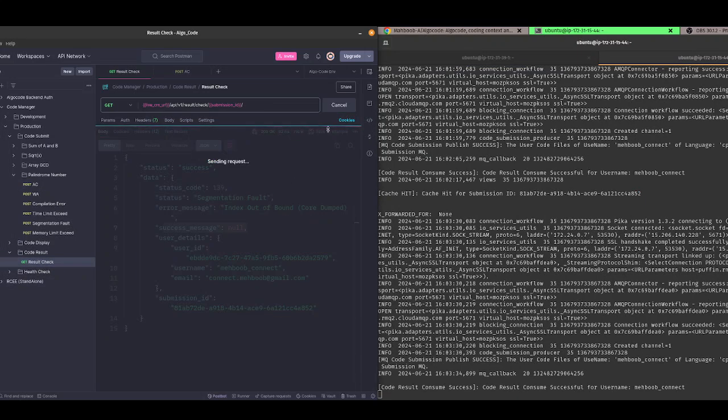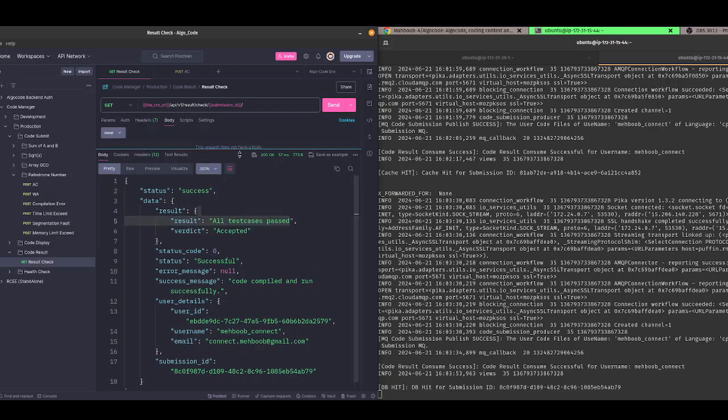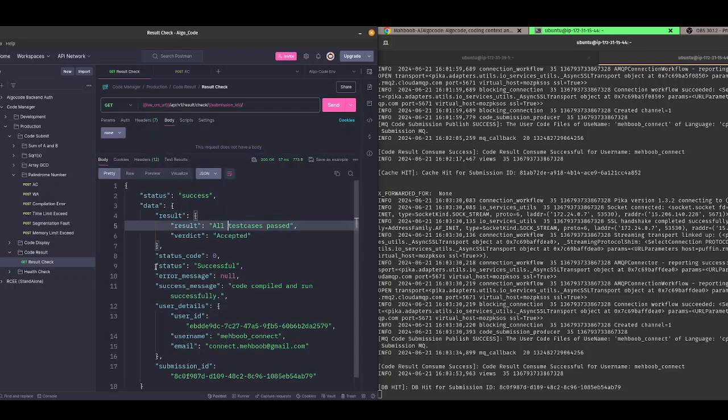Now let's get the result. You see DB hit, it was served from the cache. You see all test cases passed, because the code is correct. It is AC code, and the status is successful. There is no error message, as the status code is 0.